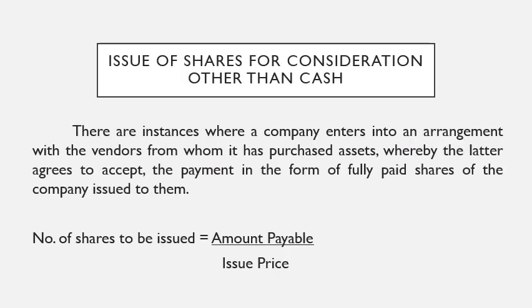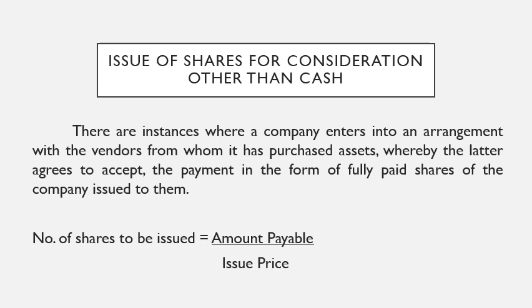So here is the second case, issue of shares for consideration other than cash. There are some circumstances when a company enters into an arrangement with the vendors, which means the suppliers from whom it has purchased an asset, whereby the latter agrees to accept payment in the form of fully paid shares of the company issued to them.